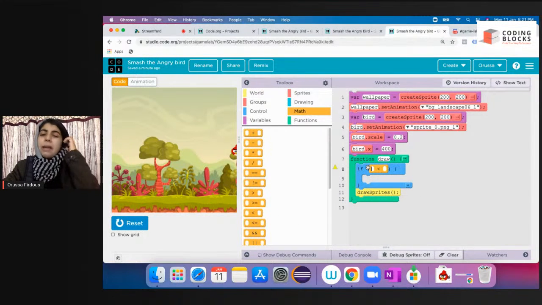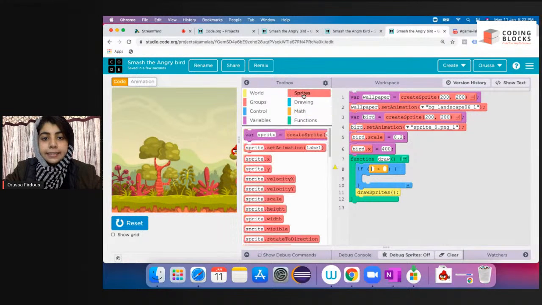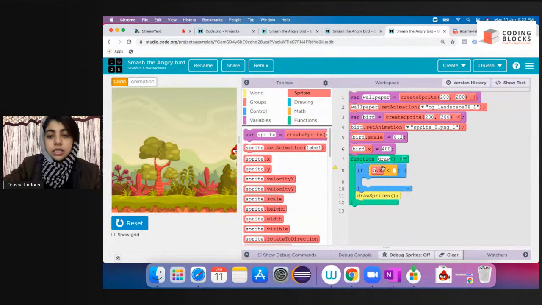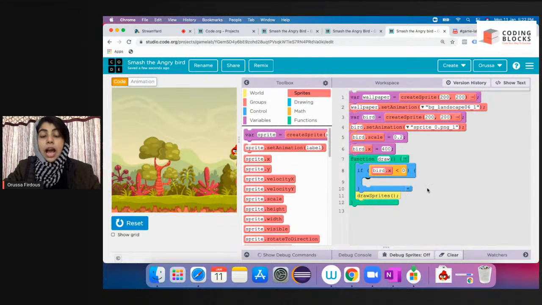For bird.x, we have to go back to sprites. So I'm here at sprites. If my bird.x is less than 0, now I want my bird.x to switch back to 400, but y can be any random integer between 0 to 400.